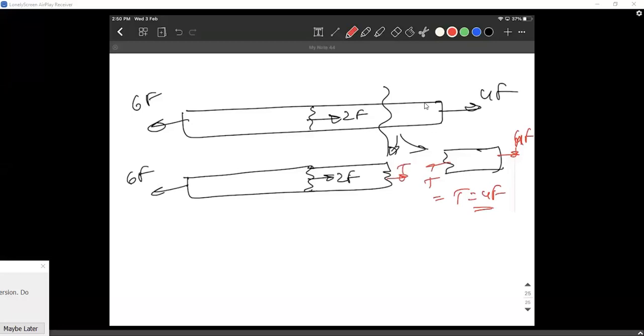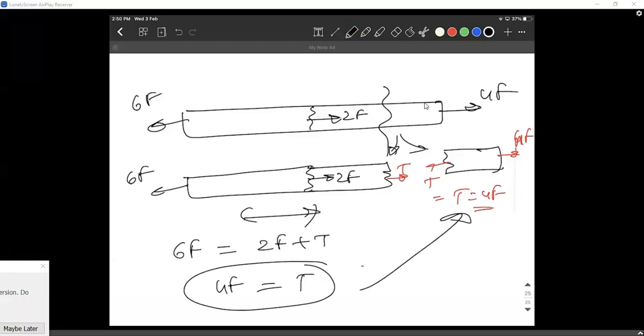For the left side body to be in equilibrium, 6F on the left side equals 2F plus T on the right side. You get it? So how much is the tension again? Sir, 4F only. Same idea in the left side rod. Okay, Aniket. Yes, sir, now understood.